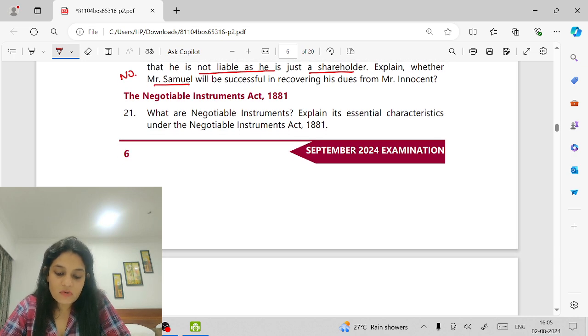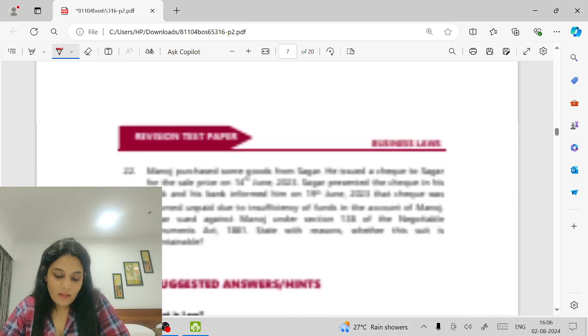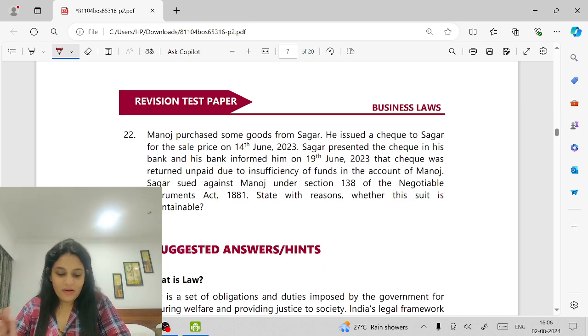What are negotiable instruments? Explain. Negotiable instrument means any promissory note, bill of exchange, or check payable to or to the order of or to the bearer of the instrument. Characteristics: it's freely transferable. The holder gets the instrument free from all defects. It must be in writing. It must be signed. There must be a promise to pay. It must be a promise to pay money only. There should be some consideration. It should be stamped. Actually, these are theoretical questions, so I don't want to go into too much detail.